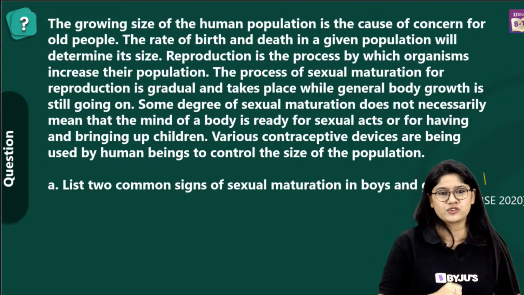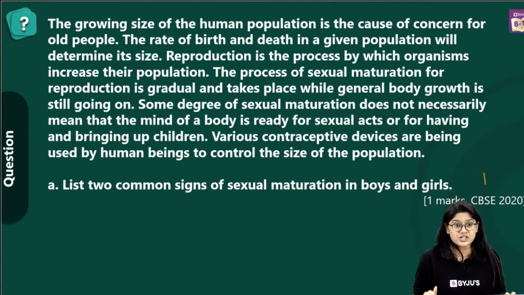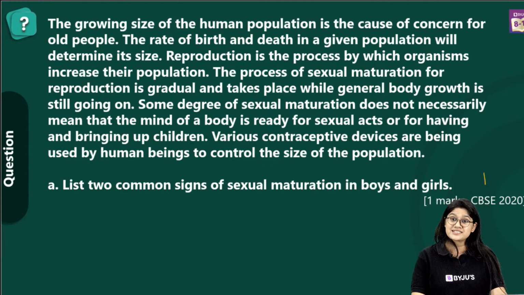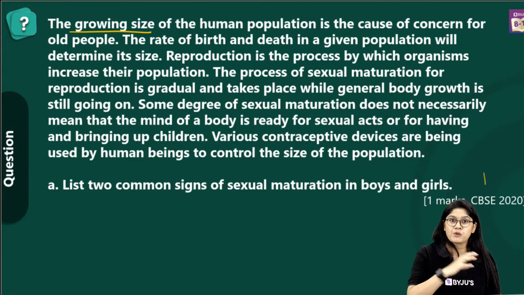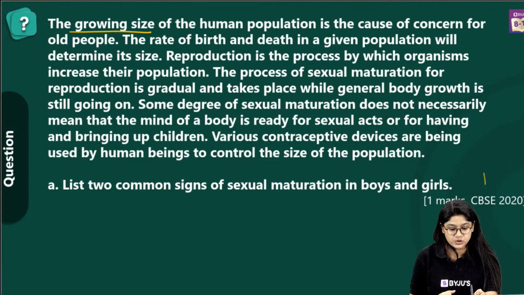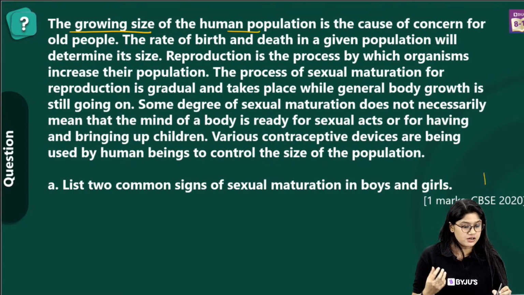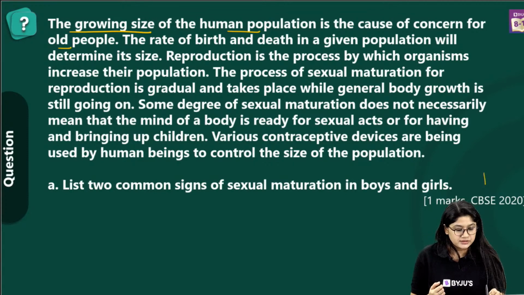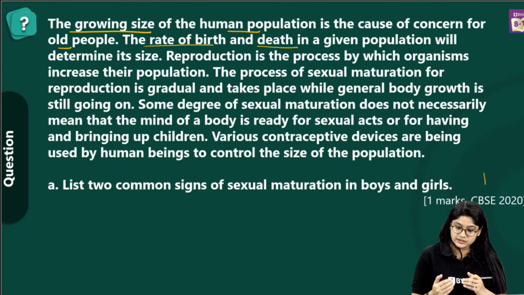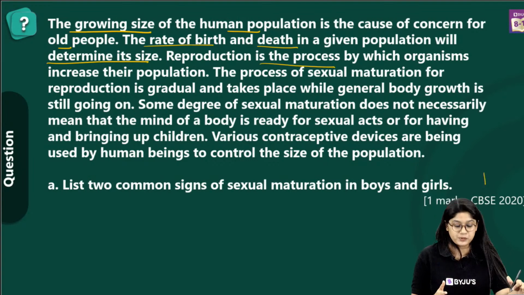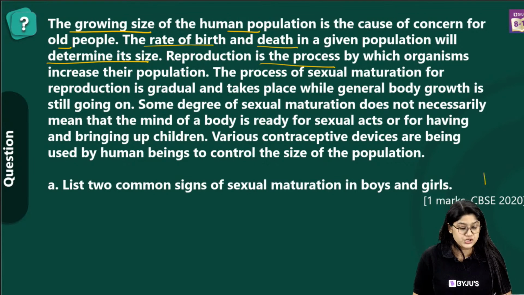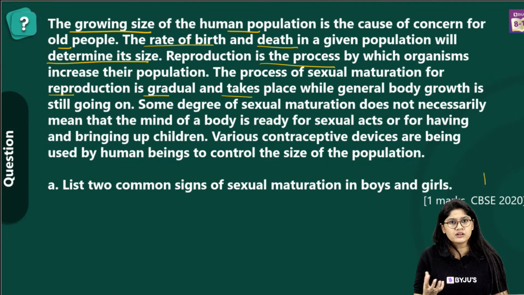I need the energy from your side so that we can finish our session on time and discuss the questions also. So we have a growing size of the human population. We know that the population is growing, then there's a cause of concern for the old people. The rate of birth and the death rate in the given population is determined by its size. Reproduction is a process by which organisms increase their population. The process of sexual maturation for reproduction gradually takes place while there's a general body growth.